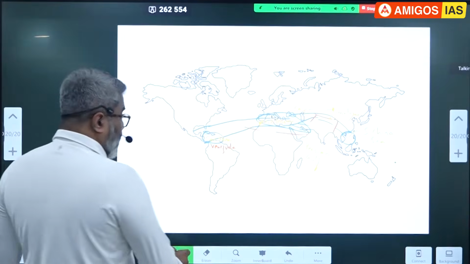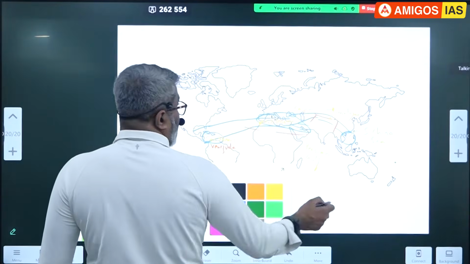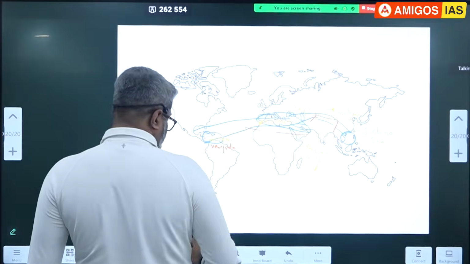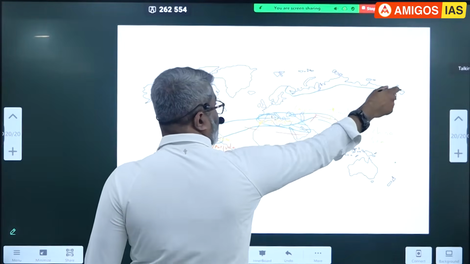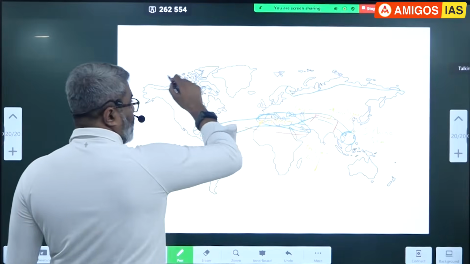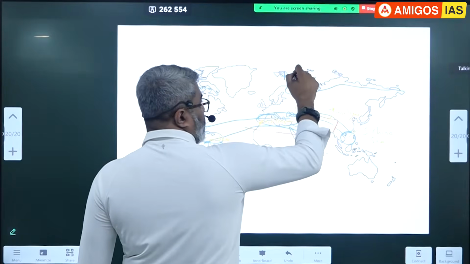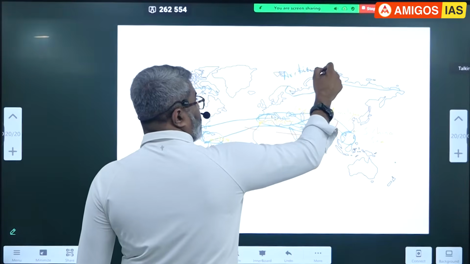After this comes the Arctic Ocean. Arctic Ocean is another largest deposit. Here, Russia, this Russian coast here. They have the Arctic Ocean, and also we have a lot of oil deposits.